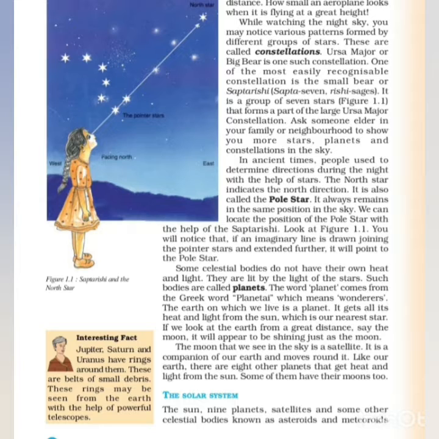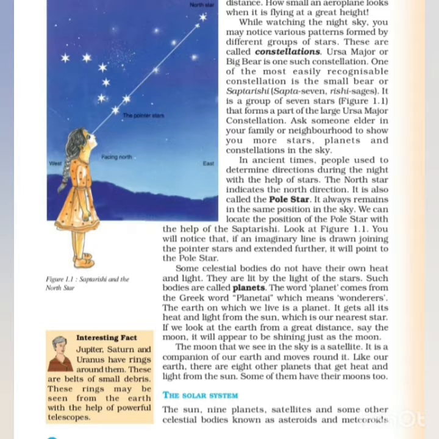And when you talk about stars, a group or pattern of stars is called a constellation. In your book it is given that Ursa Major or Big Bear is one such constellation. One of the most easily recognizable constellations is Saptarishi. Sapta means 7, Rishi means sages. It is a group of 7 stars that forms a part of the large Ursa Major constellation. If you see elders asked what the star is, they will say the name of the constellation.